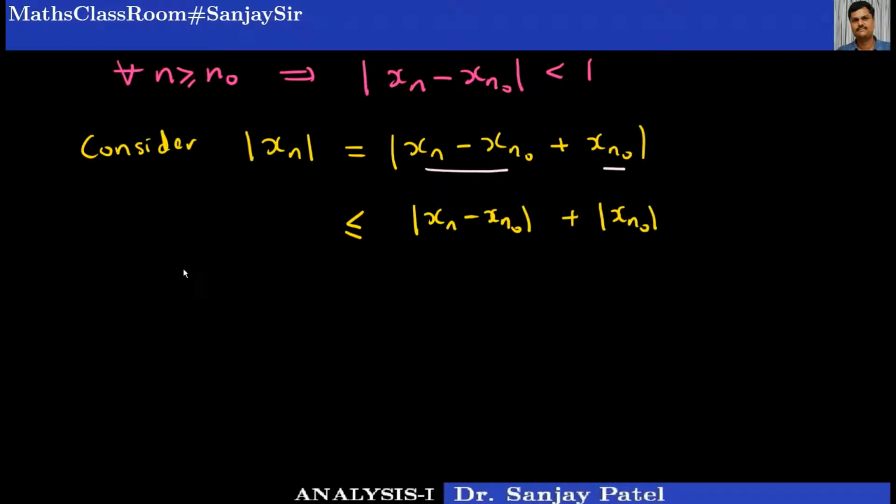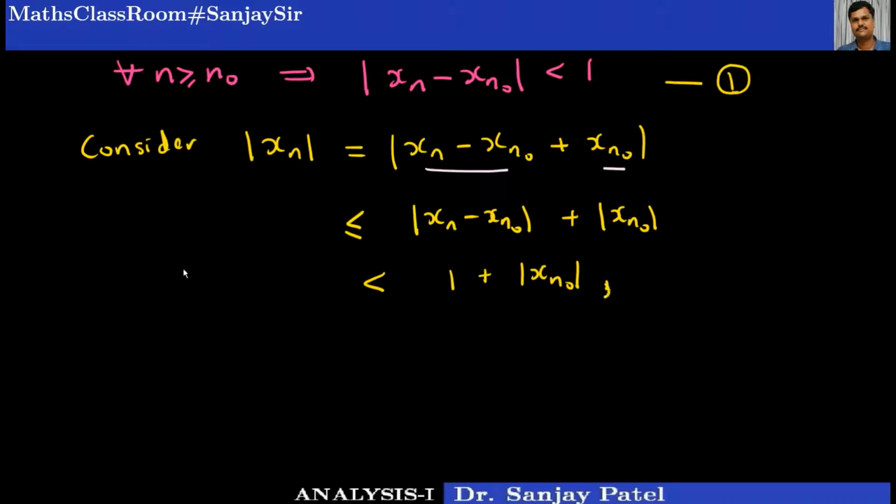Remember, if n is greater than or equal to n0, let me call this result number 1, which we have just noted. So I can write this is less than 1 by result number 1, and xn0 is a fixed number, so this will remain as it is.